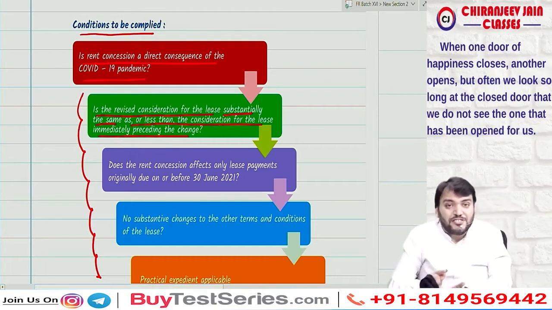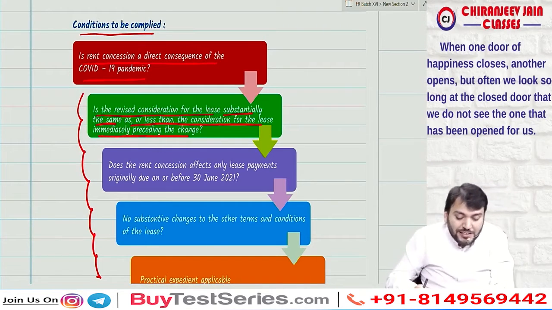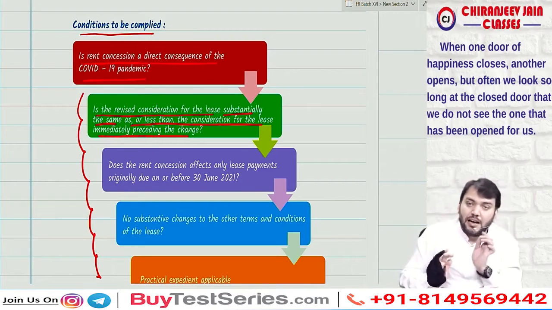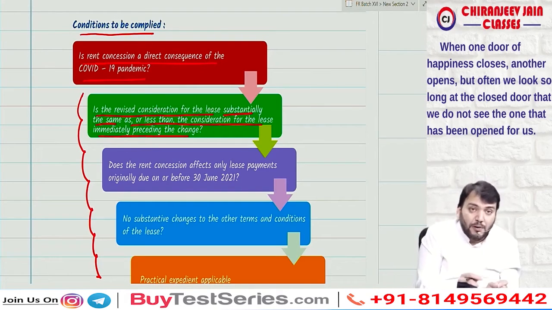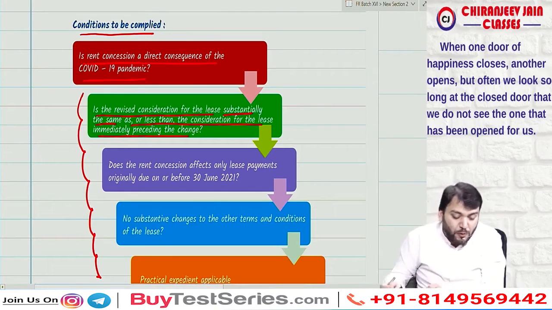Means the revised consideration should be equal to or less than the consideration for the lease before the change. Correct now.